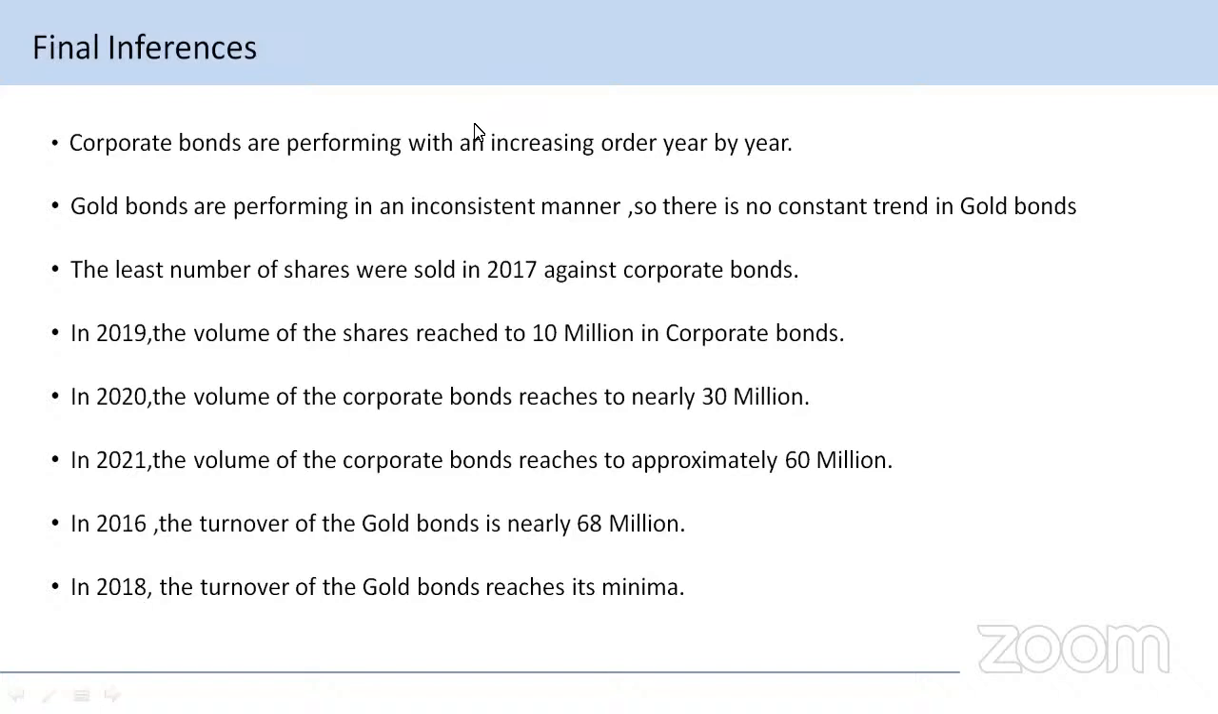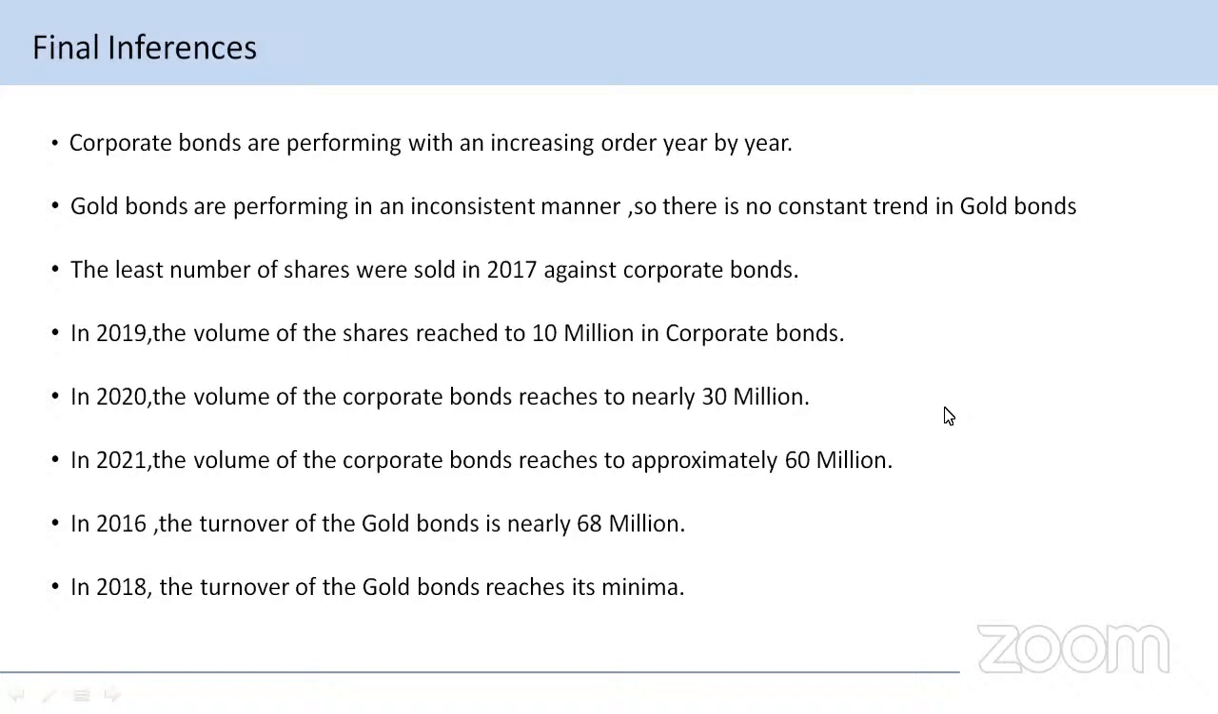Moving further, corporate bonds are performing with an increasing order year by year, and gold bonds are performing in an inconsistent manner. So there is no constant trend in gold bonds. The list of shares sold in 2017 against corporate bonds. In 2019, the volume of shares reached 10 million in corporate bonds. In 2020, the volume of corporate bonds reached nearly 30 million. In 2021, the volume of corporate bonds reached approximately 60 million.